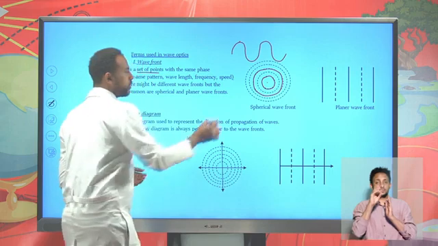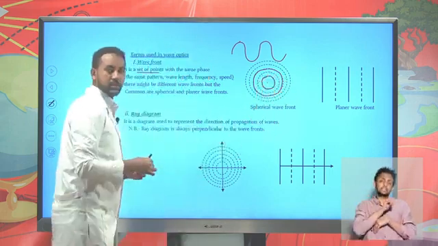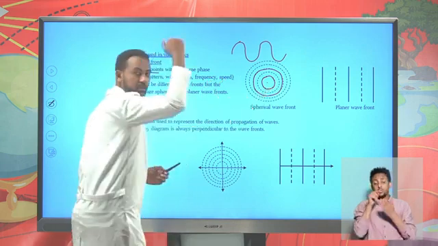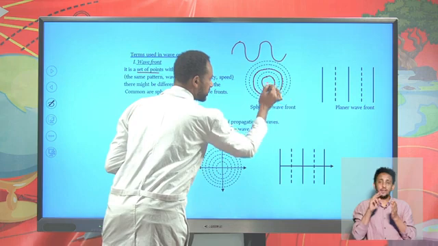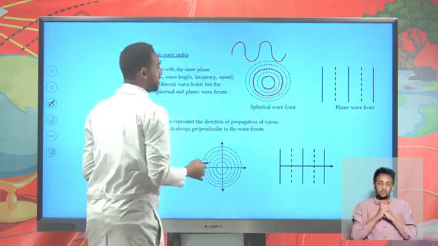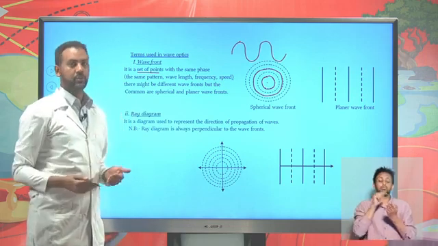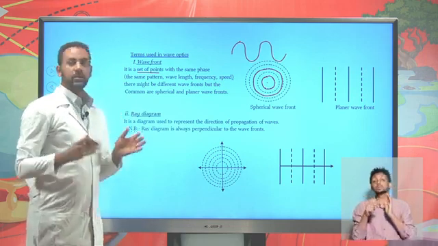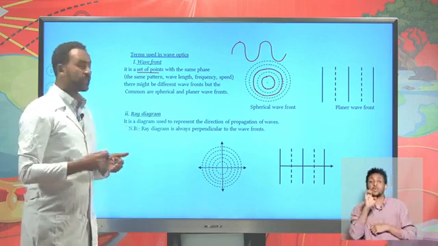These points are a set of points having the same phase, because all those points are found on the crest. All those points are found on the trough. Therefore, wavefronts are a set of points, or locus of points, having the same phase.